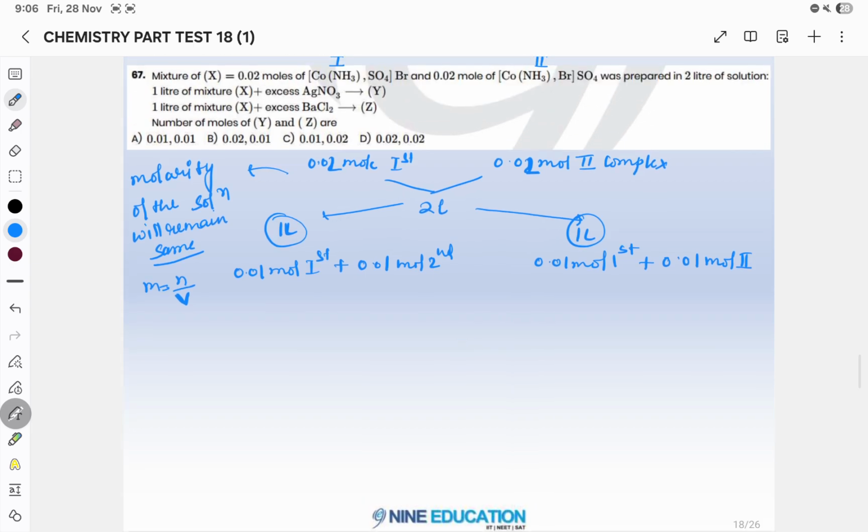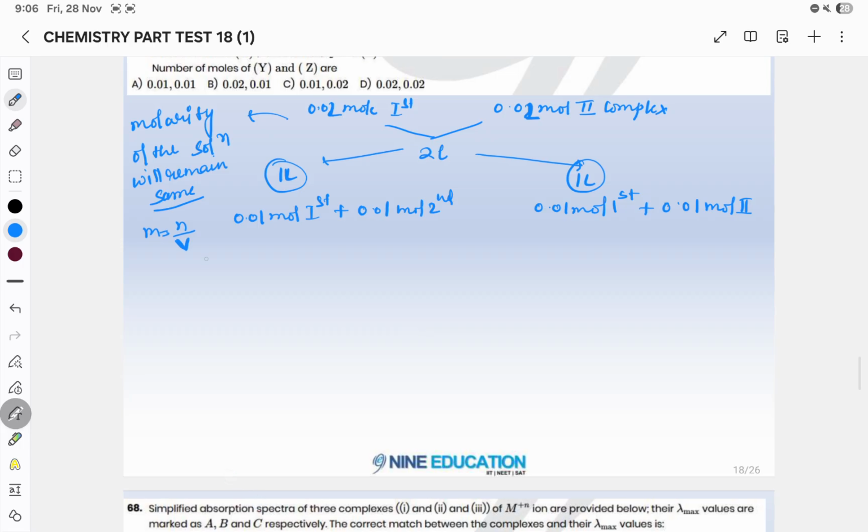Now what has to be done: 1 liter of mixture will react with excess AgNO3. Out of complex number 1 and 2, which one will react with AgNO3? Complex number 1 will react with AgNO3 and it will form AgBr precipitate. So now we will see the reaction.